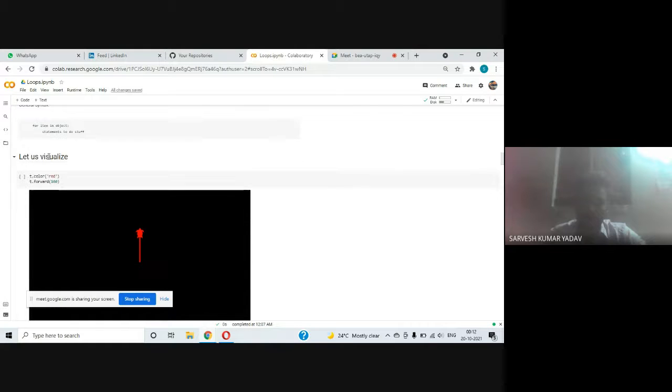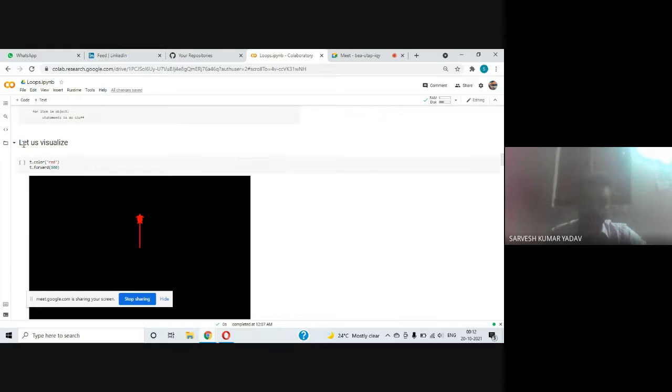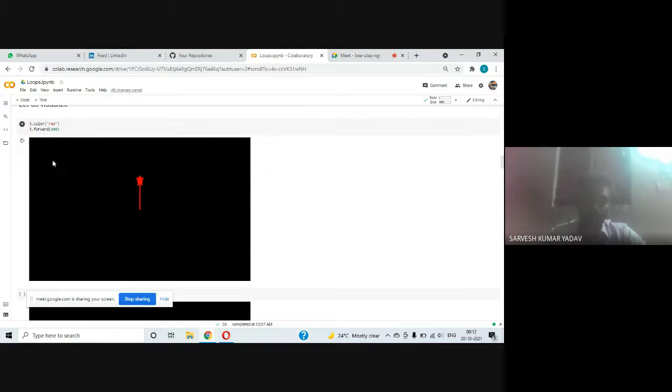Yeah, let us move further. Let us visualize it with this turtle drawing tool. Let us form a square with the help of this turtle drawing tool. Okay, we are initializing the color of this turtle as red. Then we are moving by 100 in the forward direction. Let us see it.